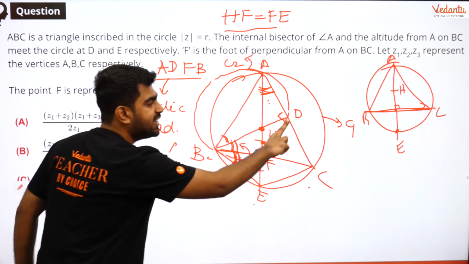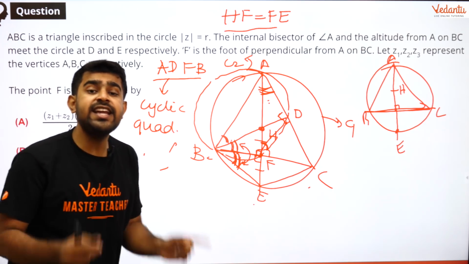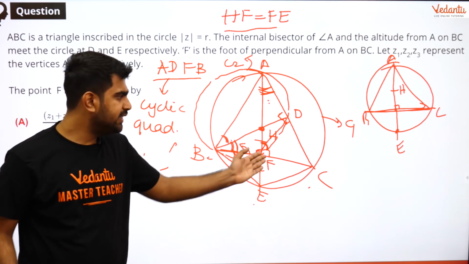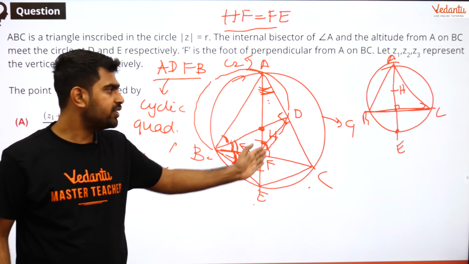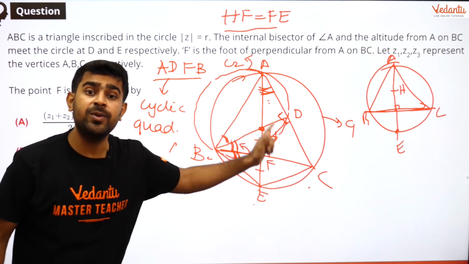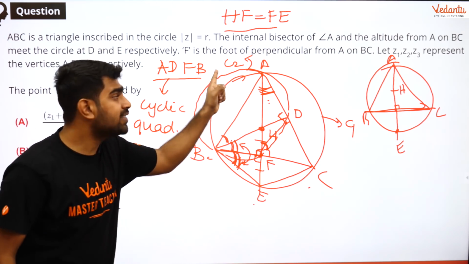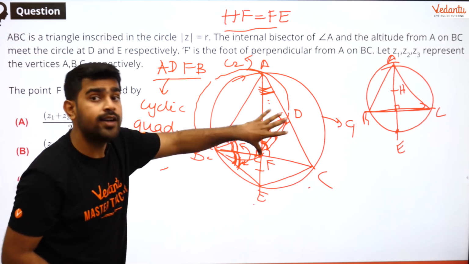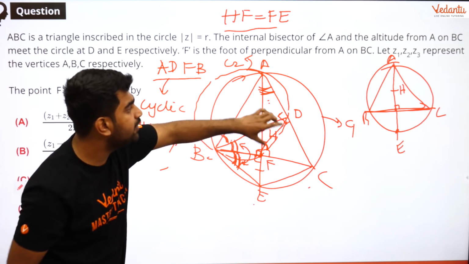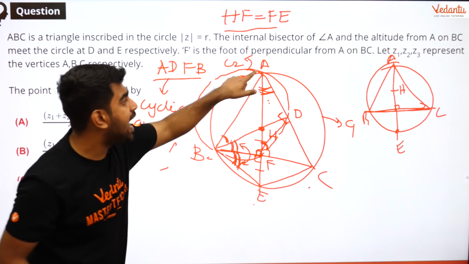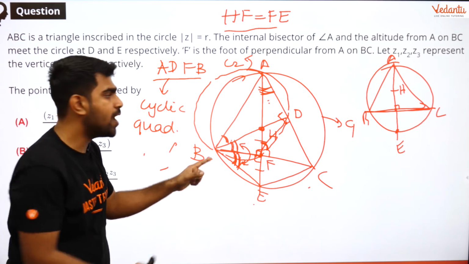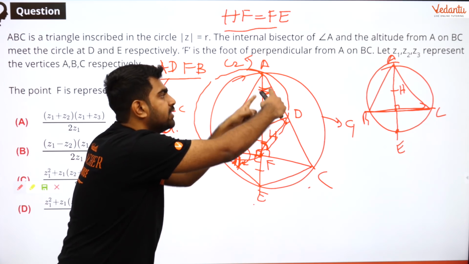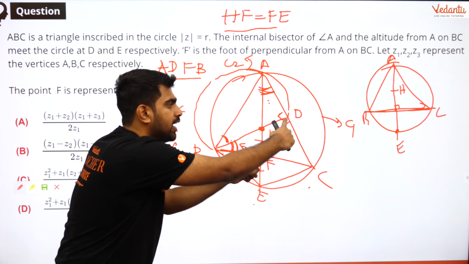Now look at DF. Is DF a chord? Sir, where is DF? DF is inside. How can you say DF is a chord? Guys, I am talking about circle C2. So for C2, DF is a chord. So if DF is a chord for C2, then DF will subtend equal angle at A and B, because it is subtending angle at the circumference.